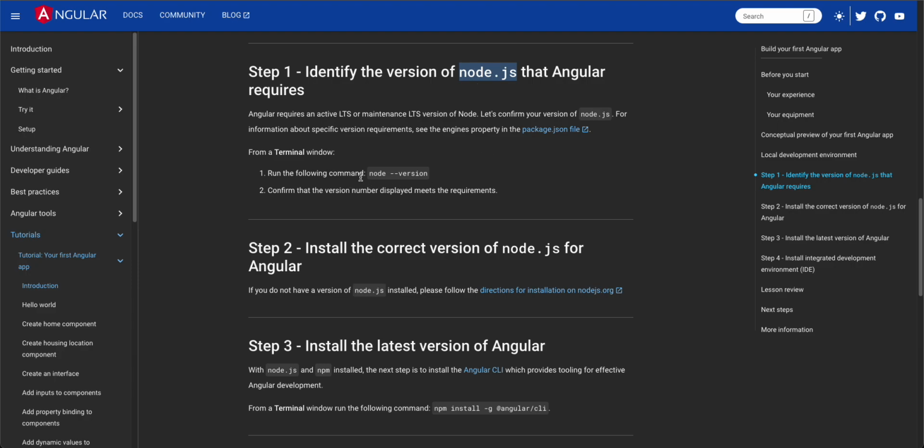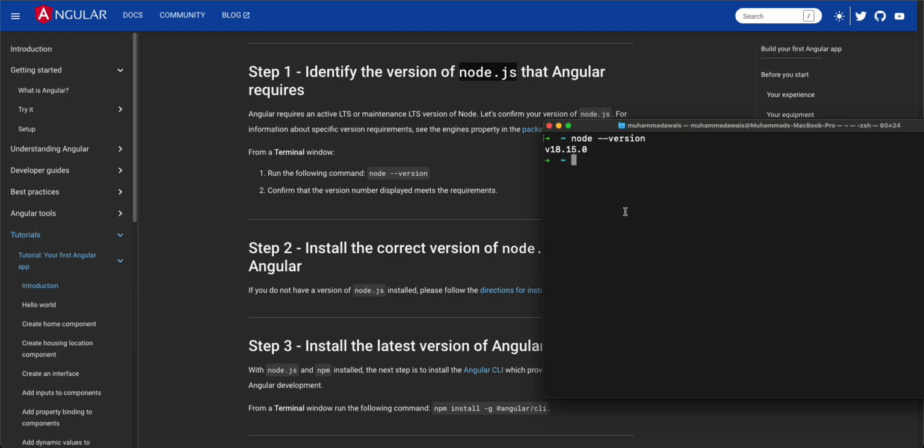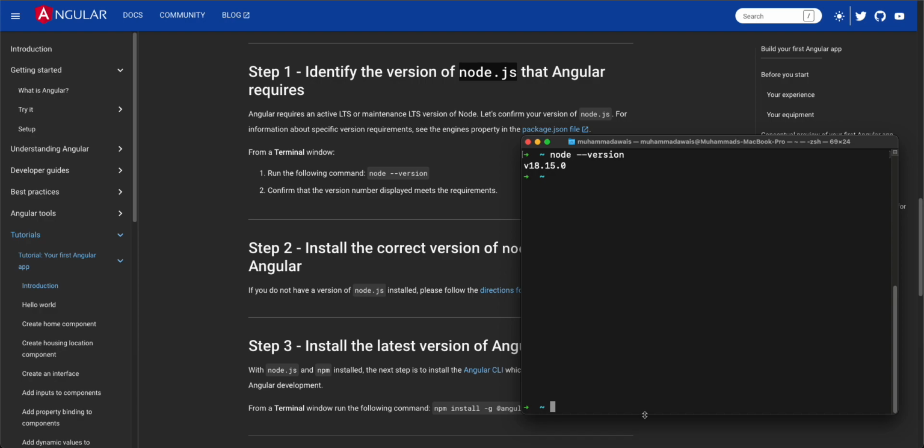For that, you simply have to open your terminal, and inside your terminal you have to check which Node version you have installed. This is the command through which you can check it. You are able to see the screen, right? Okay, so here we have the node version. You can see I have Angular version 18 installed, since my Angular is Angular 16 or 15 maybe. Okay, here you can see it.